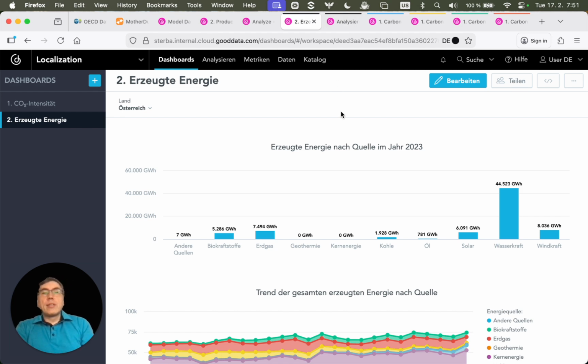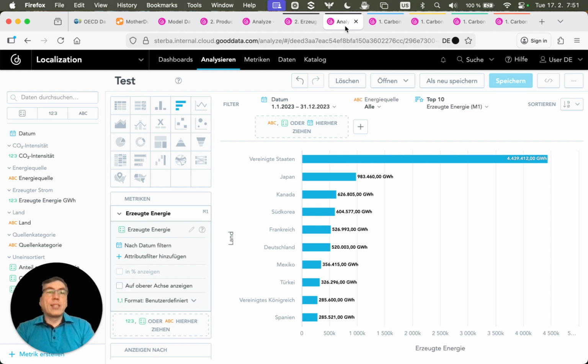We have provided this localization experience not only for consumption via dashboards, but also for data exploration. So here in this tab for analysis, you can see that I created some visualization with top 10 countries based on produced energy in 2023. And you can see that country names are provided in German. It also uses German date format and German number format with comma as decimal separator and dot as thousand separator.